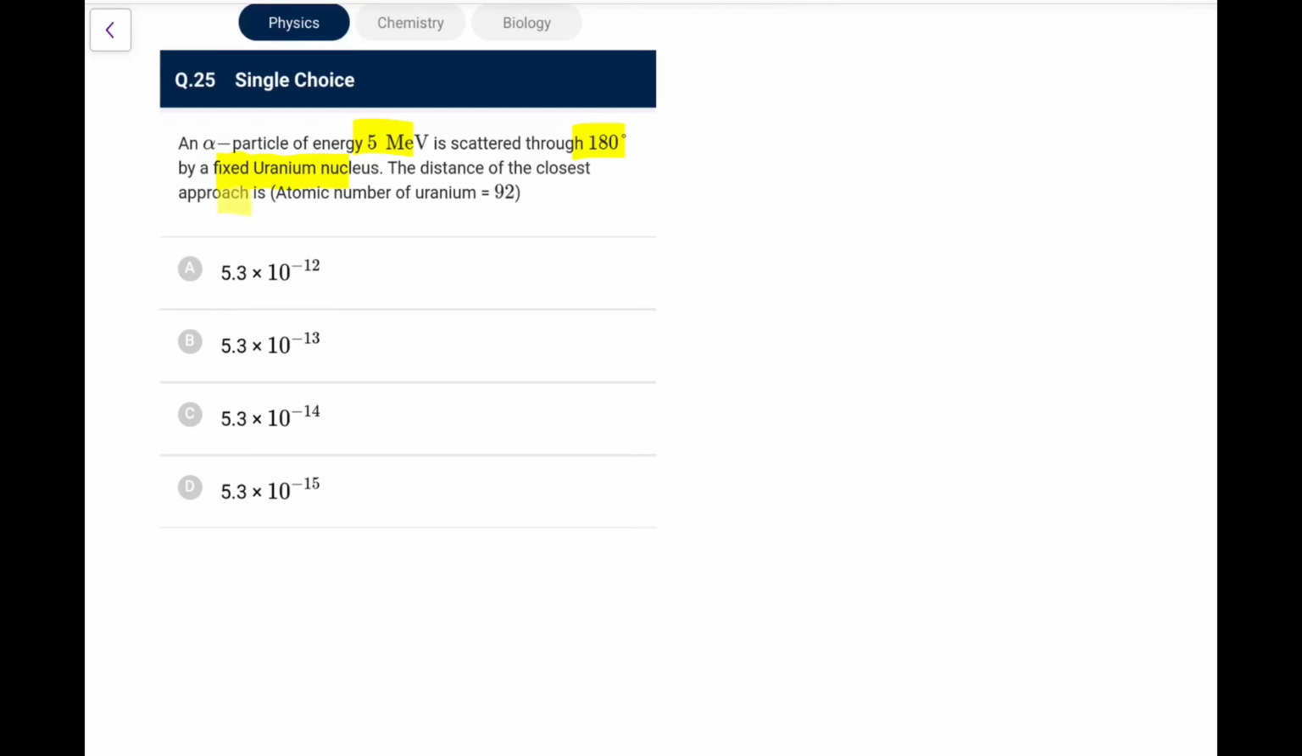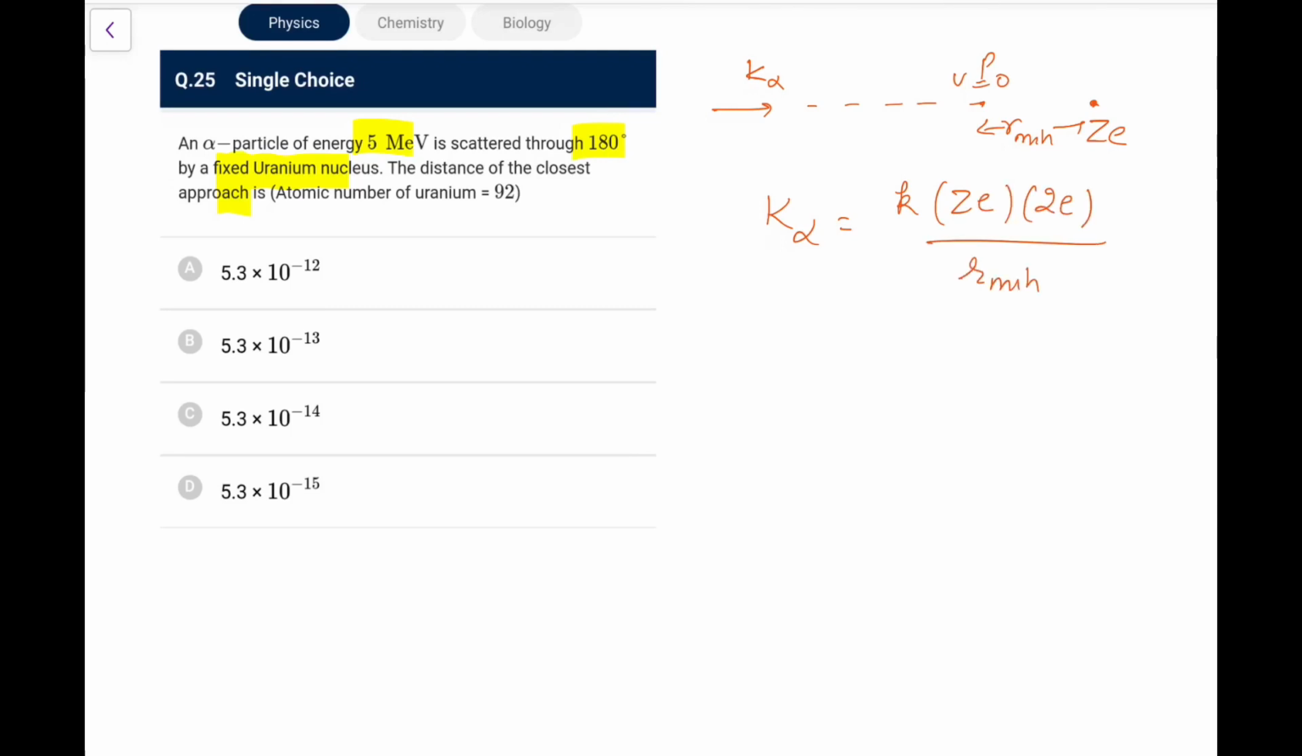a fixed uranium nucleus. The distance of closest approach is, so simply what we can say, the distance of closest approach is, let's say it is coming from a very far away distance to this nucleus, Ze, and let's say it goes, this P is the closest distance, this is R minimum, so we know velocity here becomes 0. So the loss in kinetic energy K alpha would be gain in the potential energy, which is K Q1 Q2, that is Ze, and alpha is 2e, upon R minimum.